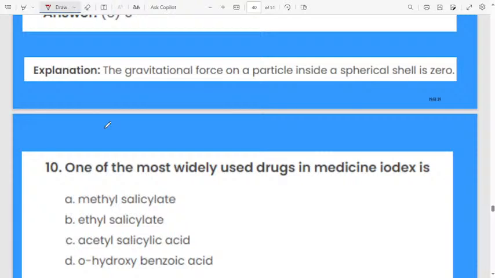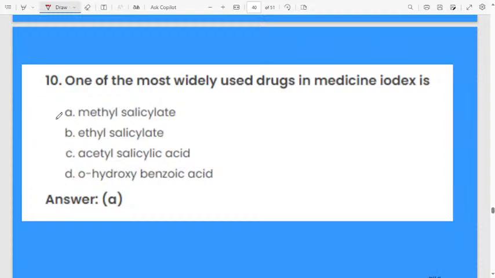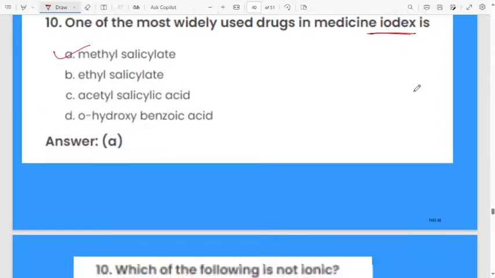Next, one of the most widely used drugs in medicine, iodex, which drug do we use in iodex? That is methyl salicylate. Remember, methyl salicylate we will use in the manufacture of iodex drug. We need not discuss the drug. That is a direct question.